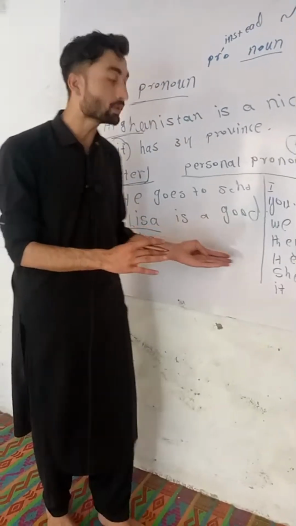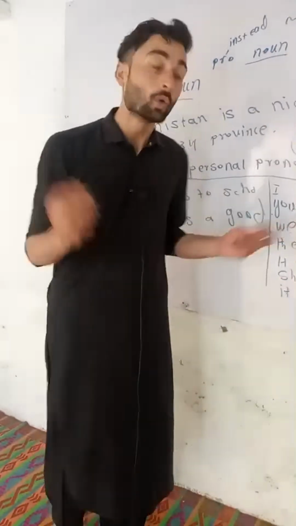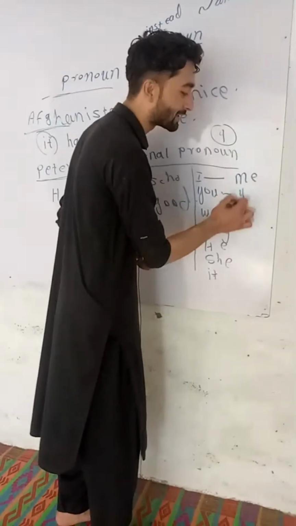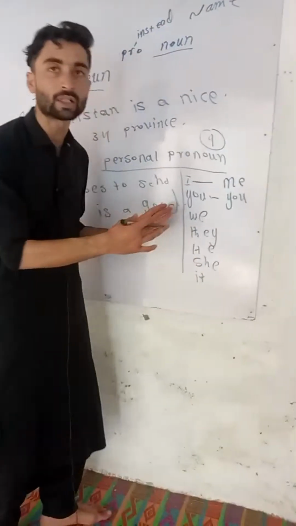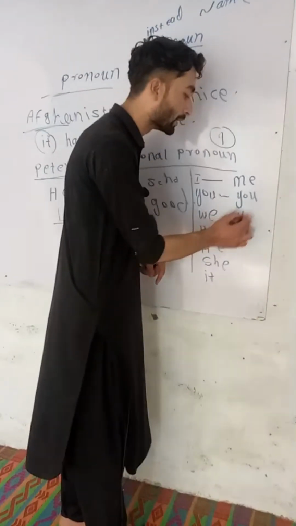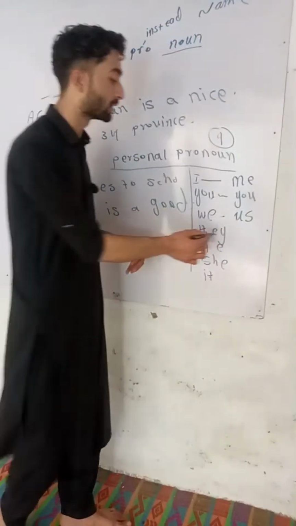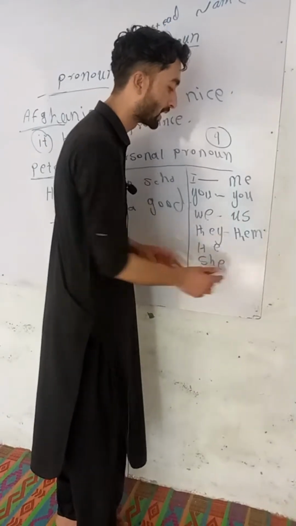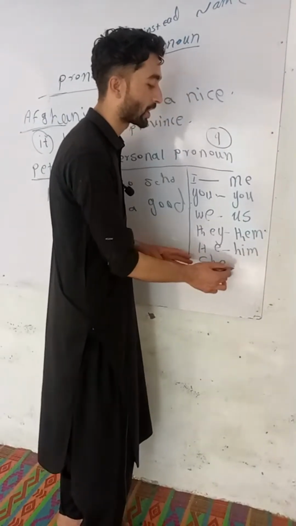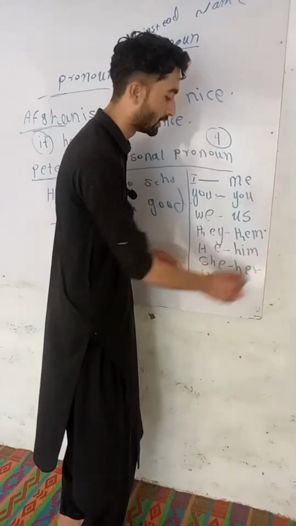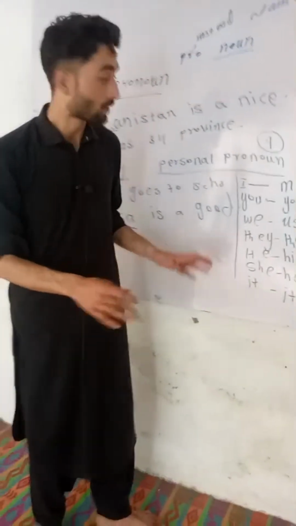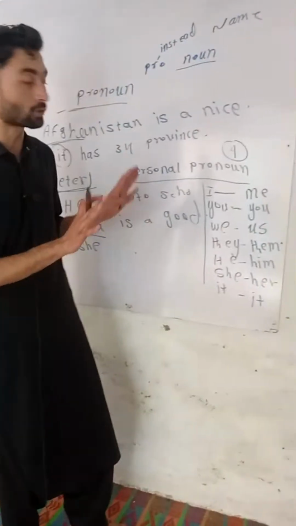So here we have only 7, but we said we have 14. What are the others? Here we have me. You is the same. You can be a subject pronoun and it can be an object pronoun. I'll explain that later. We, us is also a personal pronoun. They, we change they into them. He changes into him. And she changes into her. And it is the same as you: it. There is no difference. So how many personal pronouns? We have 14 here.